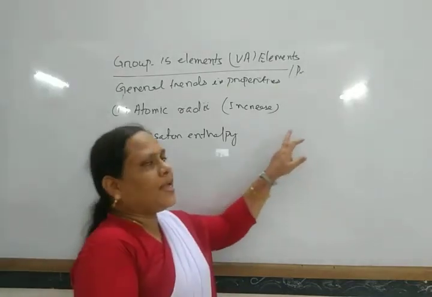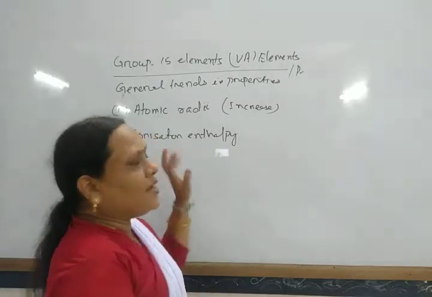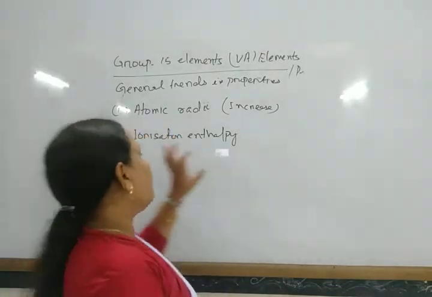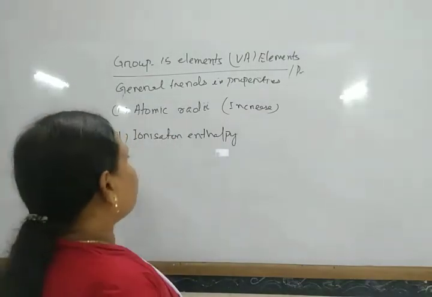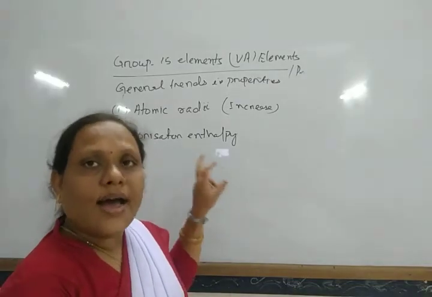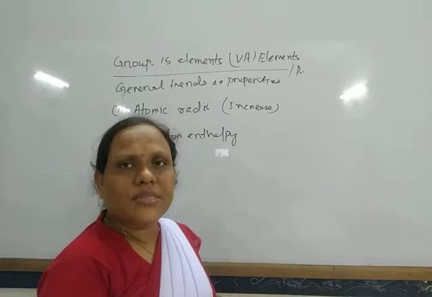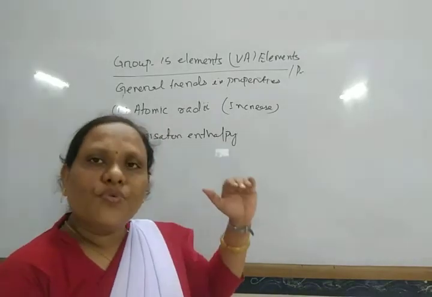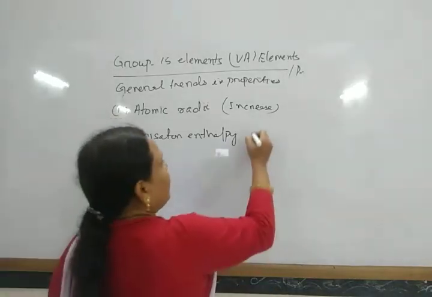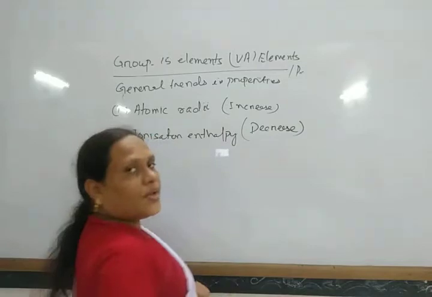As they have ns2 np3, the p subshell is half-filled, so removing an electron from it is very difficult. However, as we move down the group, the ionization enthalpy decreases.